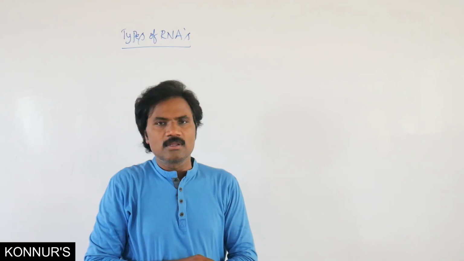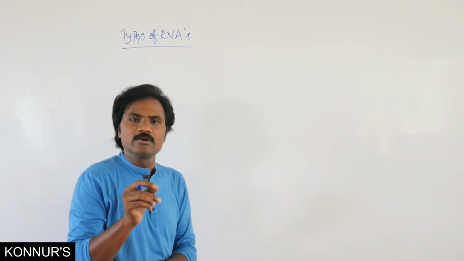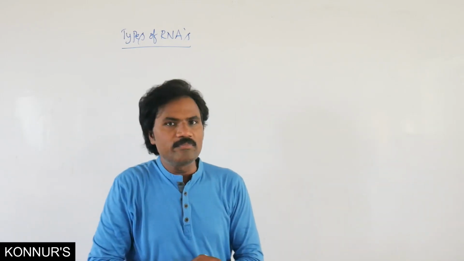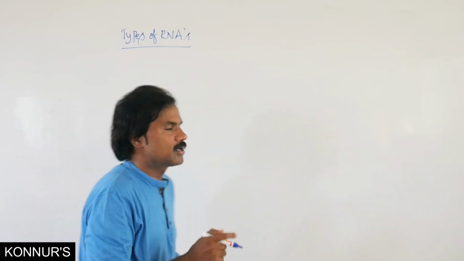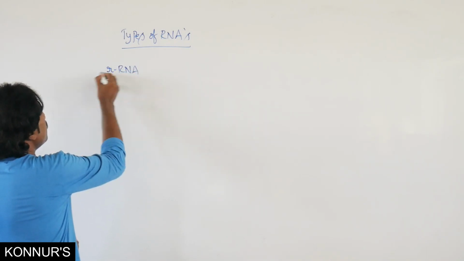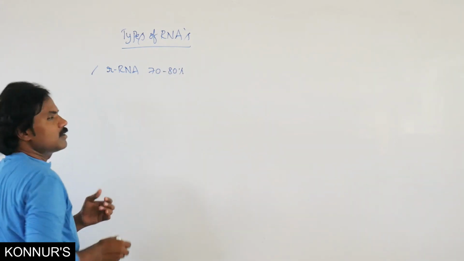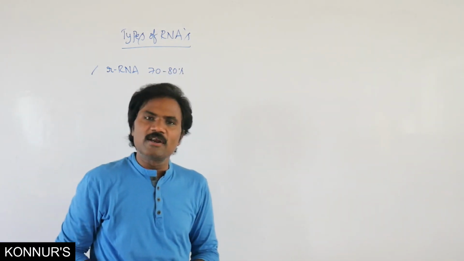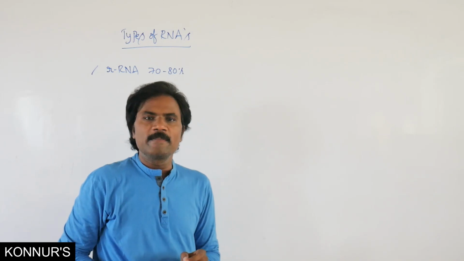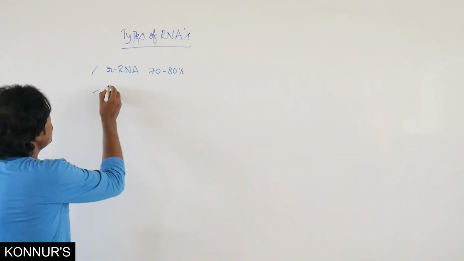Apart from this, another important one is rRNA, which is about 80% of the RNA present. Then there is another type of RNA, transfer RNA.